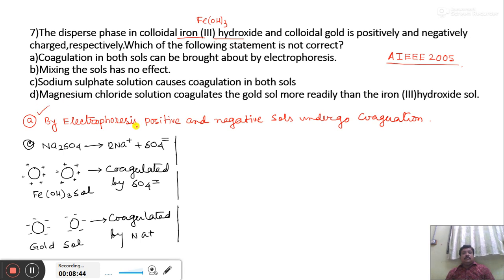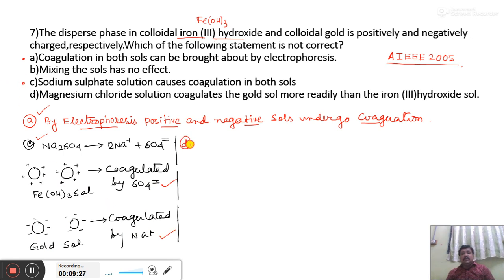In case of option A, we know by electrophoresis, both positive and negative salts undergo coagulation. So option A is correct. In case of option C, sodium sulfate solution causes coagulation of both salts. From sodium sulfate we obtain Na plus and sulfate anion. Ferric hydroxide, a positively charged salt, can be coagulated by the negatively charged sulfate ion, and gold salt is a negatively charged salt which is coagulated by Na plus cation. So option C is correct.